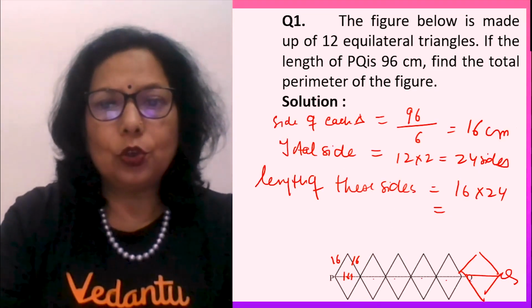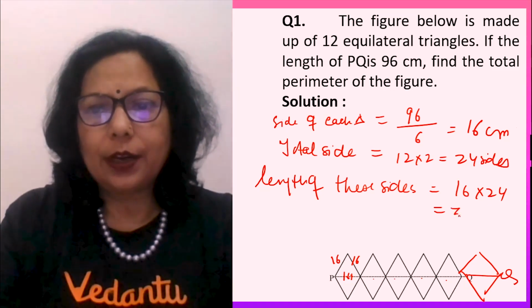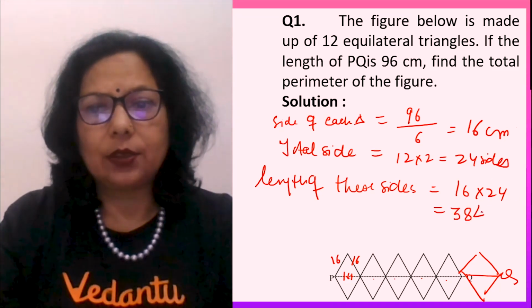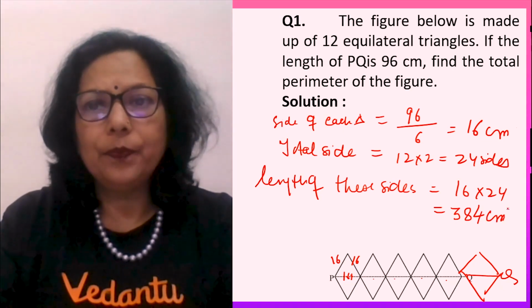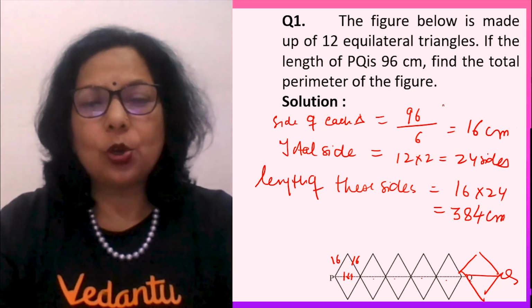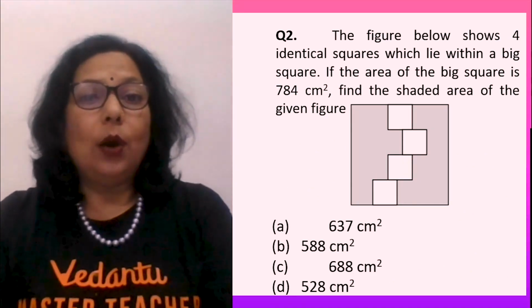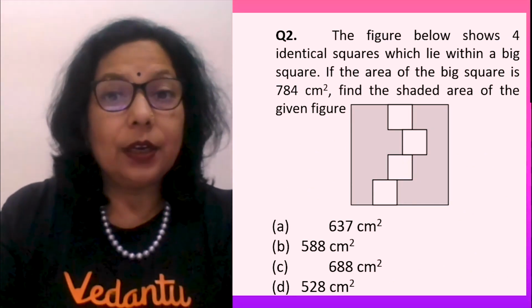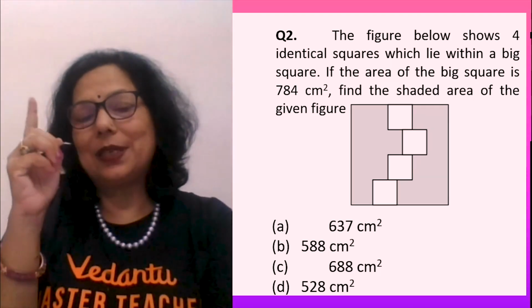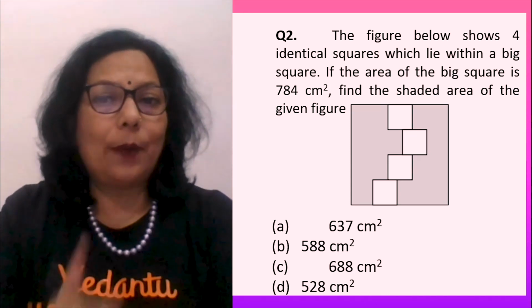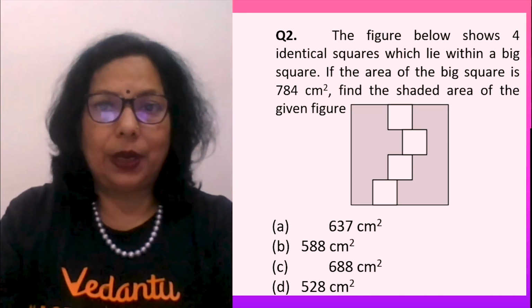So you get the answer as 384. 384 centimeters is the perimeter of this figure. Come on. So now, wasn't it easy? Just the thing is, you could make a mistake by dividing 96 by 12. That is not to be done. You have to see how many occupied the base.